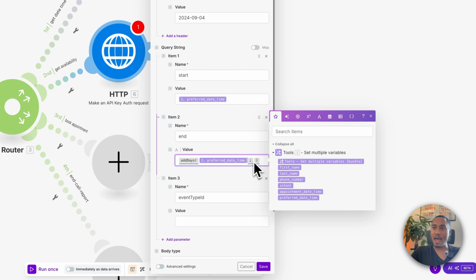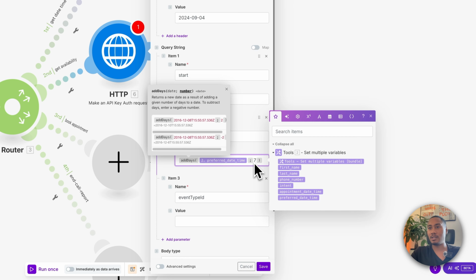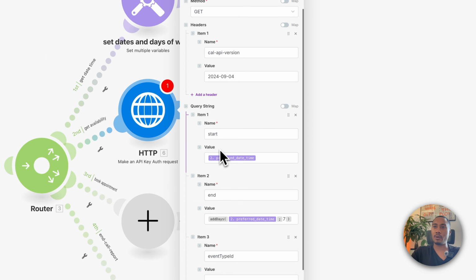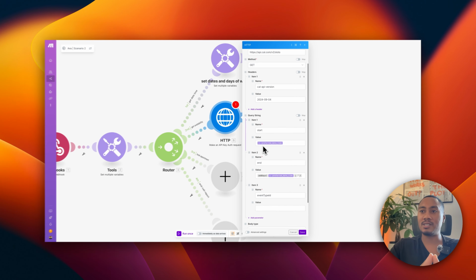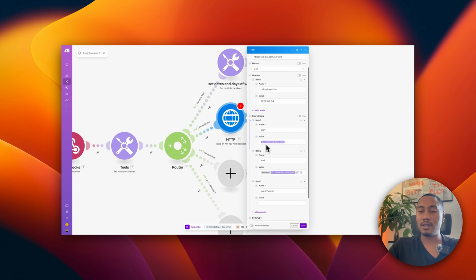And then we want to add 7 days to this. So right here, the start time, we're setting it to the preferred date time. The end time, we're adding 7 days. And we're looking for what slots are open for the next 7 days based on the provided time that they give us here.